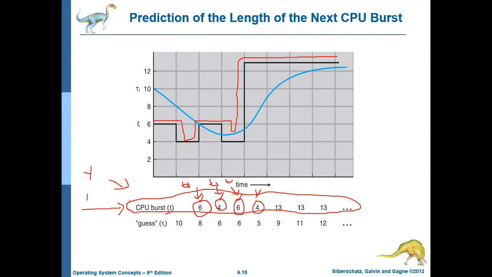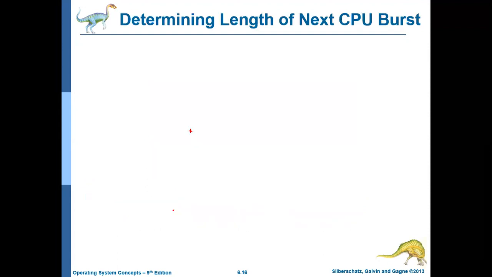So this is basically Ti. That is what Tn is in that particular equation. Tn is, when that particular process executed previously during the nth time slot, what is the CPU burst duration?